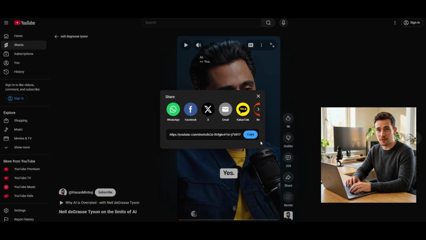Find the YouTube video you want to summarize. Once you have it, copy the video's URL from your browser.